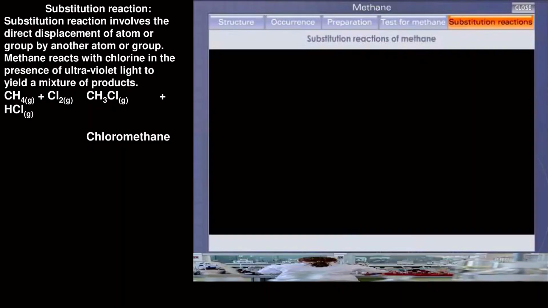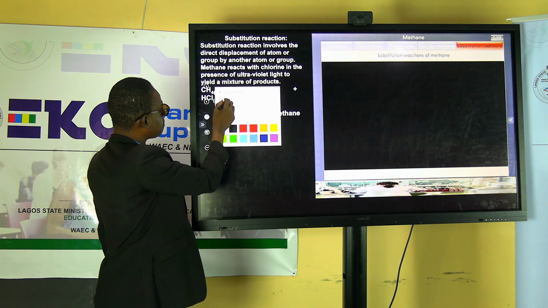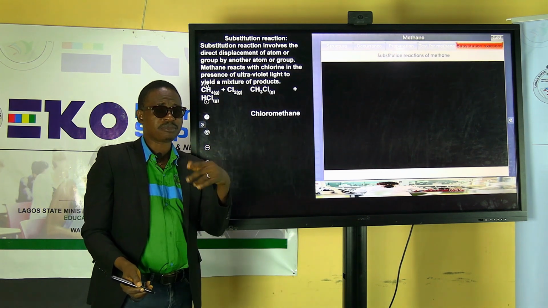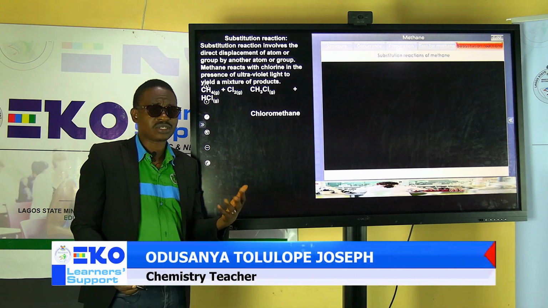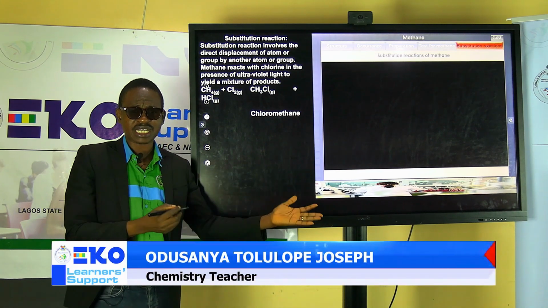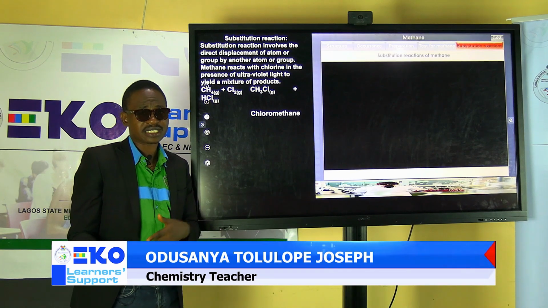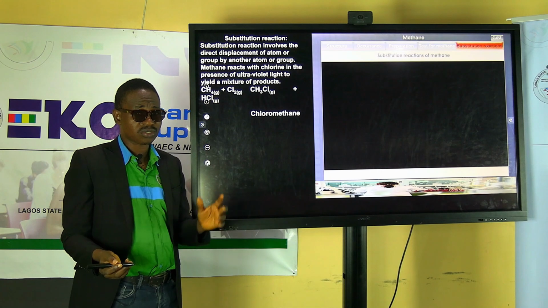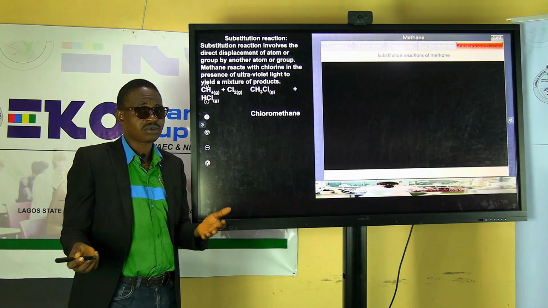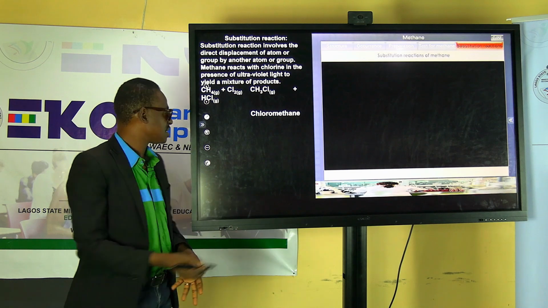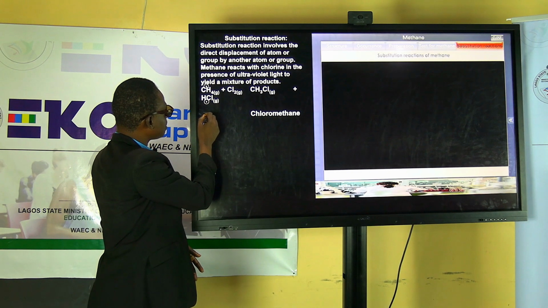Now the substitution reaction. I rightly said, I told you that due to their stability, because the bond between them is single, you need a lot of what? Heat to break the bond between the carbon and hydrogen. In that case, you cannot allow the what? Methane to have a lot of chemical reactions. So the only reaction it can undergo is called substitution reaction. So this substitution reaction is basically with chlorine, and you need to understand the way it works.